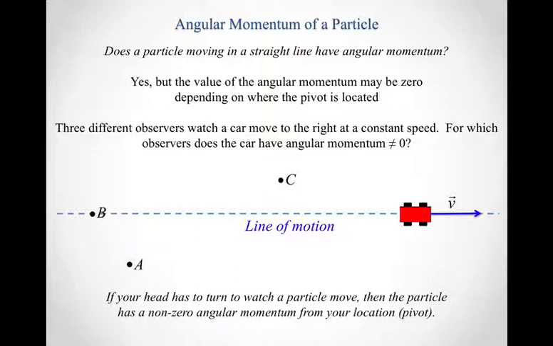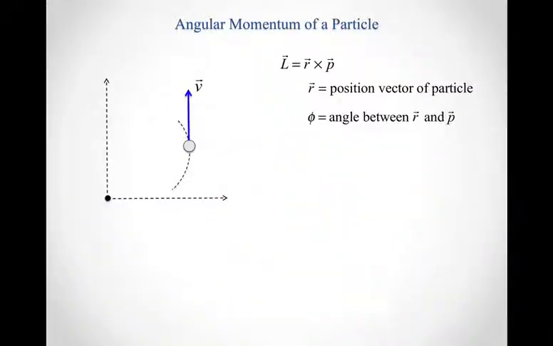So again, this is all about your choice of pivot point, in terms of not just the magnitude but also the direction of the particle's angular momentum. The observers at A and C would see non-zero angular momentum for the car.